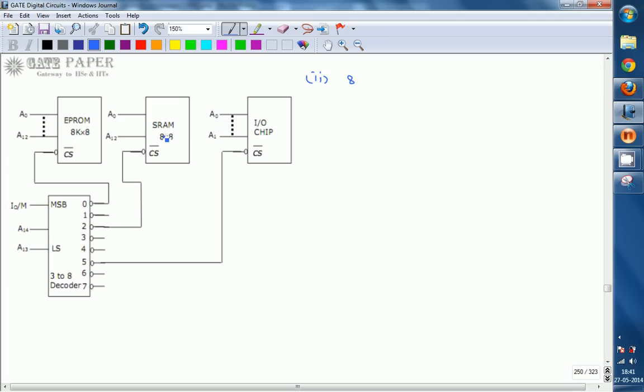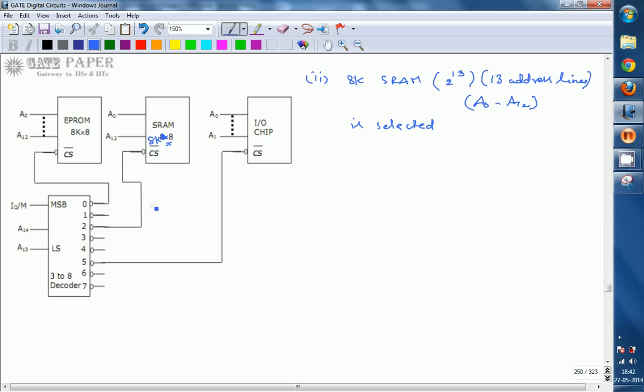So 8K into 8 is nothing but 8 kilobytes of SRAM selected. 8 kilobytes is again 2 power 13, which implies 13 address lines it requires, that is A0 to A12 are the address lines to be used, and 8K SRAM is selected.